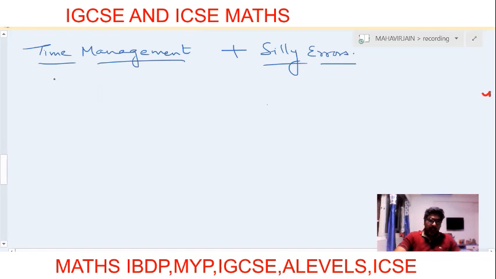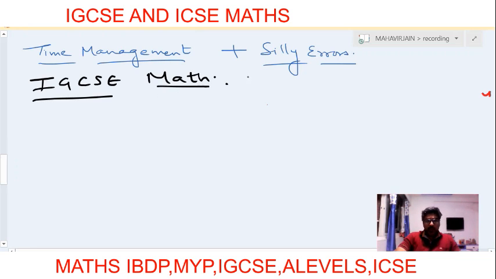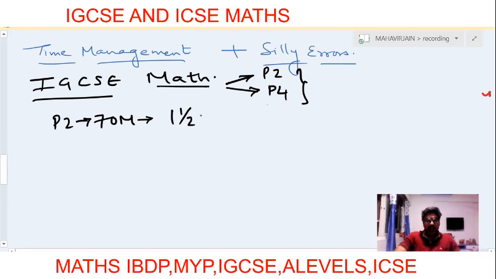Now let's see. When I talk about time management, I'm talking about IG students first. So IGCSE, and basically for math. IGCSE math has two papers very well known to it. I'm talking about extended. Same thing can be applied to all formats. So P2 and P4, paper 2, paper 4. Paper 2, when I talk about, it is for 70 marks. And the time that you have is 1.5 hours, 60 plus 30, that is 90 minutes.